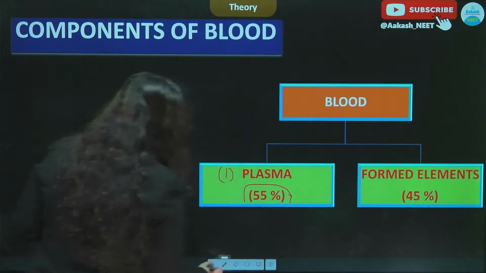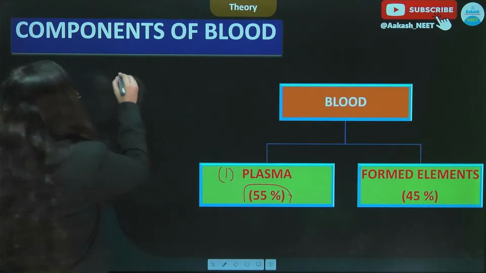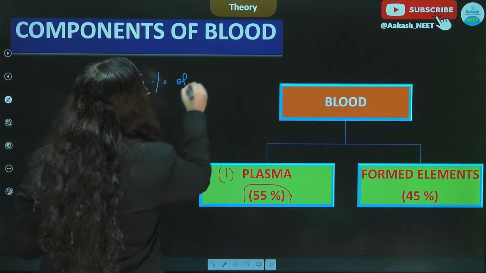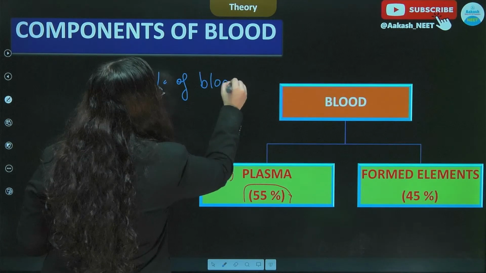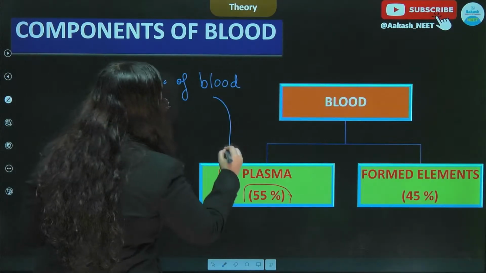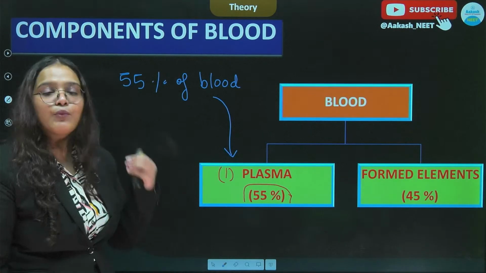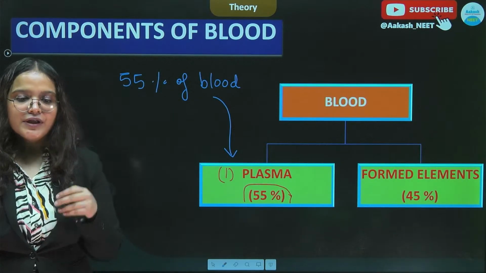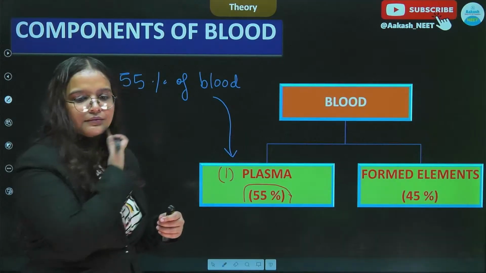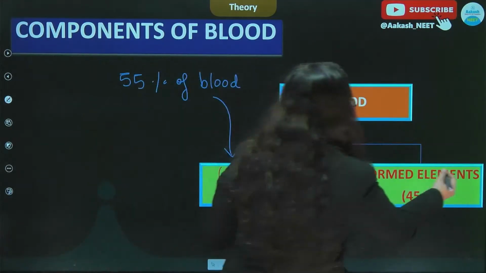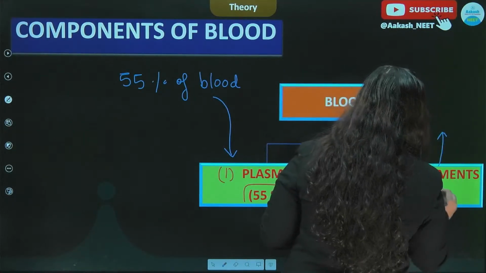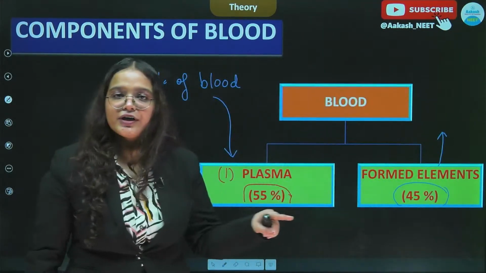So we can say that 55% of blood is plasma, whereas the remaining portion is composed of the formed elements, which is 45%.